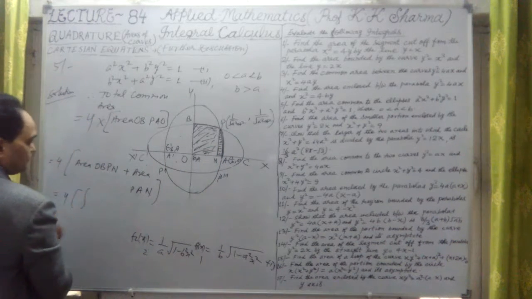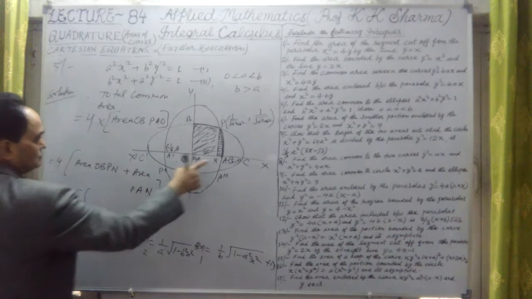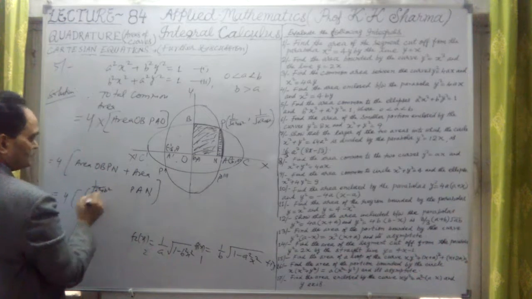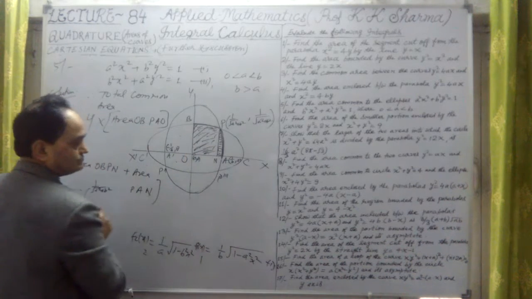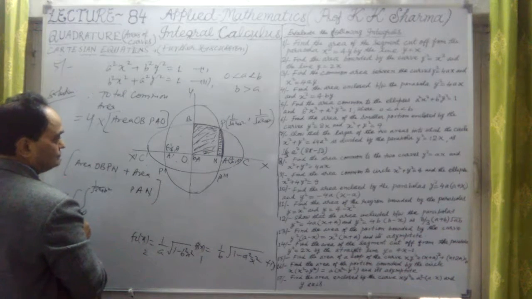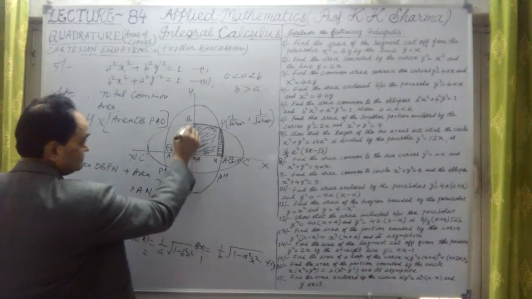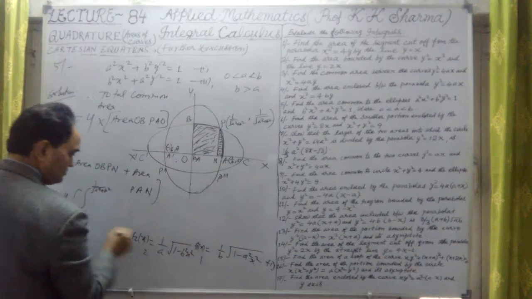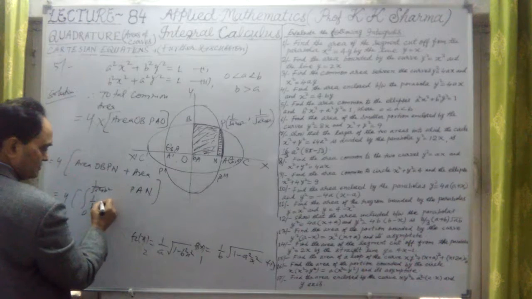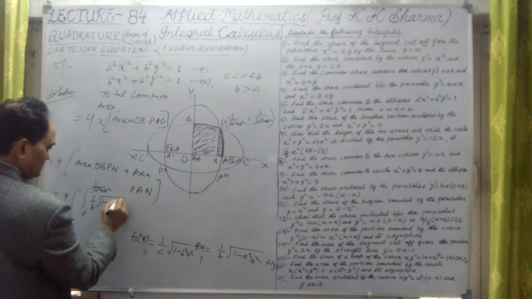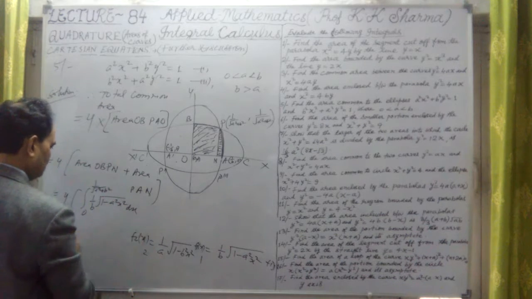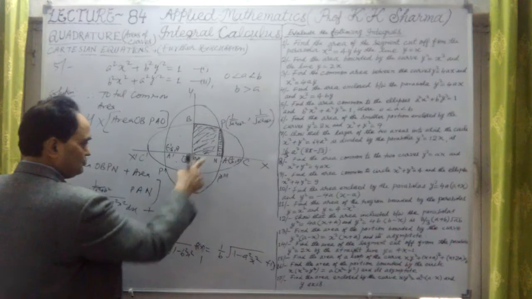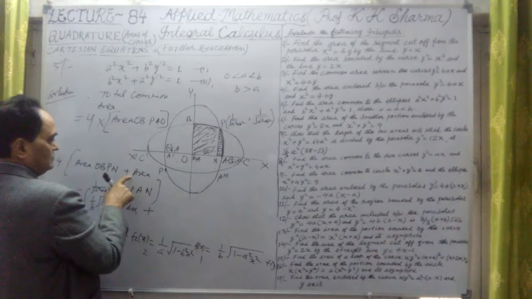So the limits are 0 to 1 upon under root a square plus b square. For the first curve, the limit is the x coordinate. And here this is y1, because this is the first arc of the first curve BP. This is the value of x: 1 upon b under root 1 minus a square x square into dx. Plus sign, because we have to add these two areas. There is a plus sign here in between.